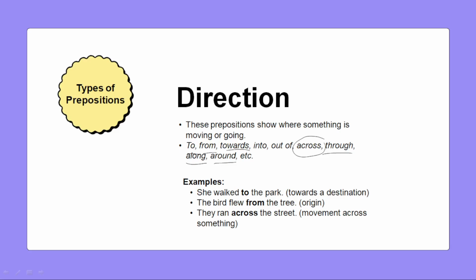For example, she walked to the park. See where she is walking to, it is especially telling you towards a destination, right? The bird flew from the tree. So the bird is flying from the tree. So it is telling the origin here. They ran across the street. Across means what? It is showing the movement across something. Okay, so even these are called prepositions where they help you to know the direction.